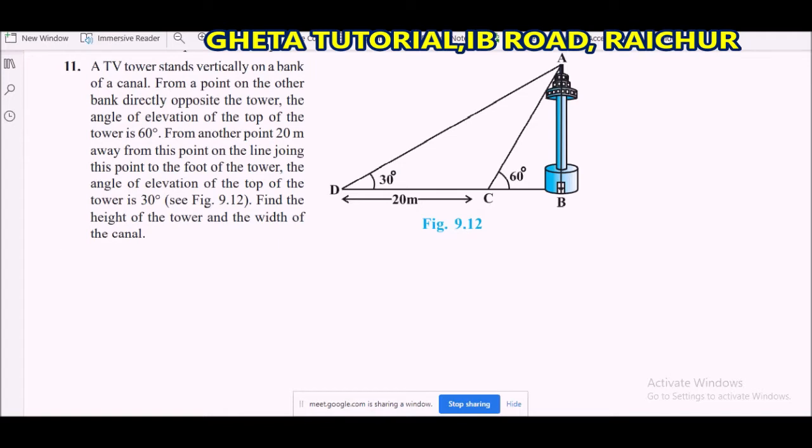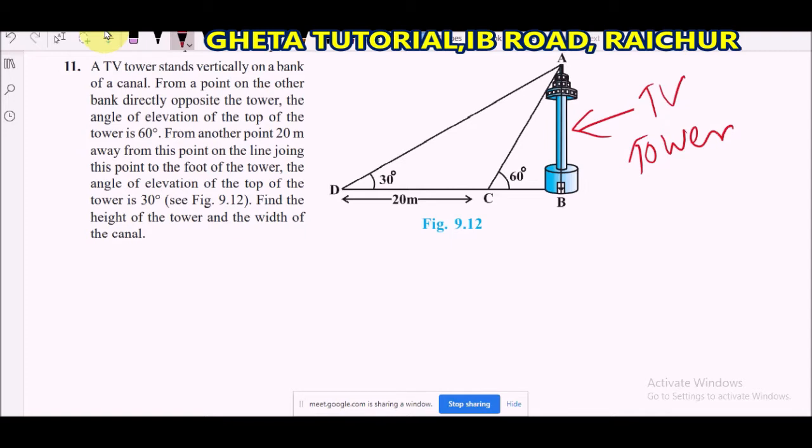A TV tower stands vertically on a bank. This is the TV tower. The TV tower stands vertically on a bank of a canal. From a point on the other bank, directly opposite to the tower, the angle of elevation of the top of the tower is 60 degrees.